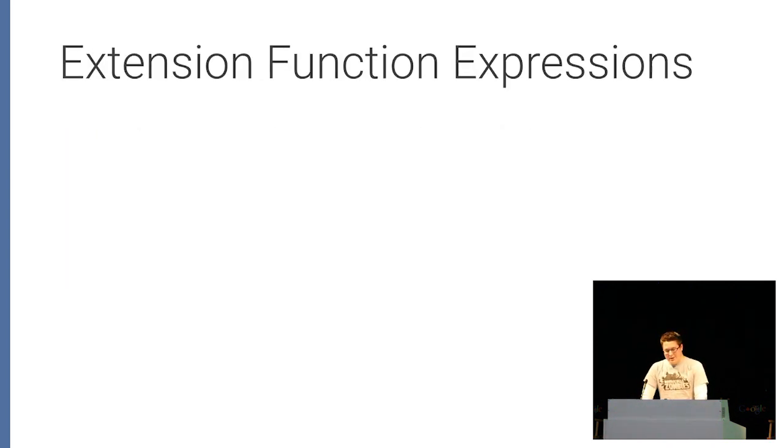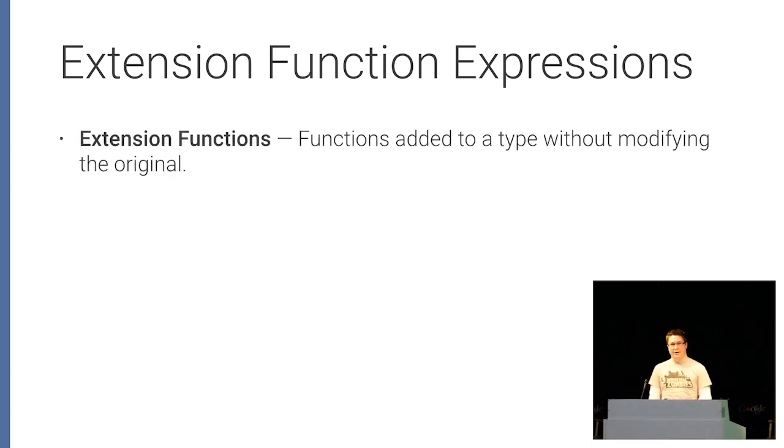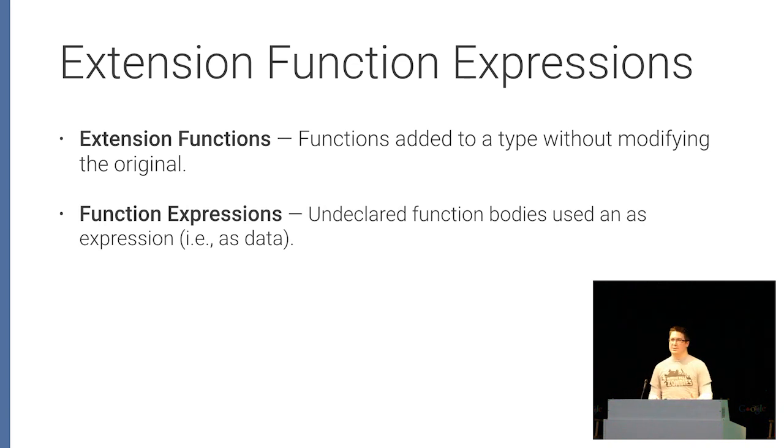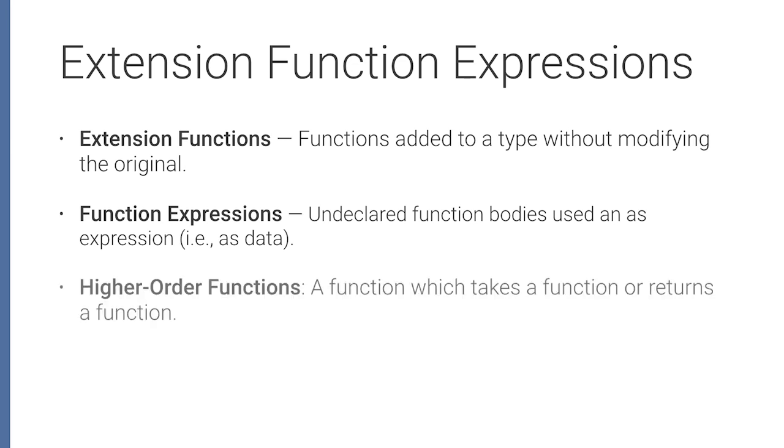Okay, so extension function expressions. This is a terrible term, but it's absolutely fantastic, and it's the culmination of the last three things that we looked at. It combines all three. It combines extension functions, adding methods that don't exist on a type. It combines function expressions, which are just representations of code as data, the ability to move around blocks of code as data, in fields and passing it to methods. And higher order functions, which is just shorthand for functions that accept other functions, like our filter function.